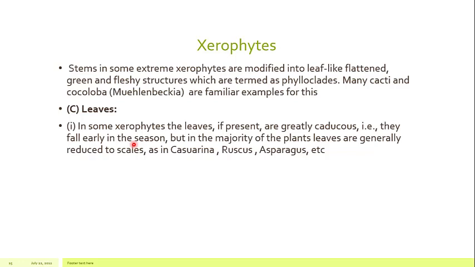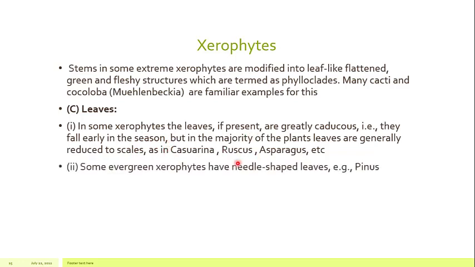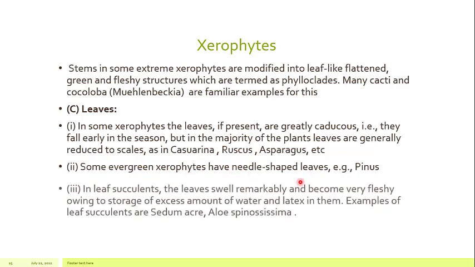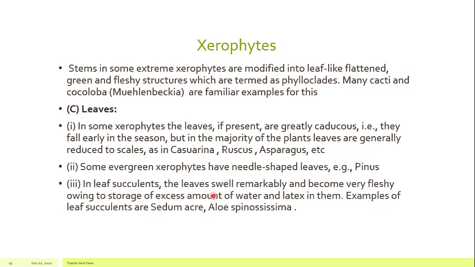But in the majority of the plants, leaves are generally reduced to scales. So either the leaves fall off very quickly, or they are modified, or they are reduced in the form of a scale. So these are the species in Ruscus and Asparagus, where they are reduced. Some evergreen xerophytes have needle shaped leaves like in Pinus. And in leaf succulent plants, the leaves swell remarkably and become very fleshy by storing excess amount of water, and that water can be used.